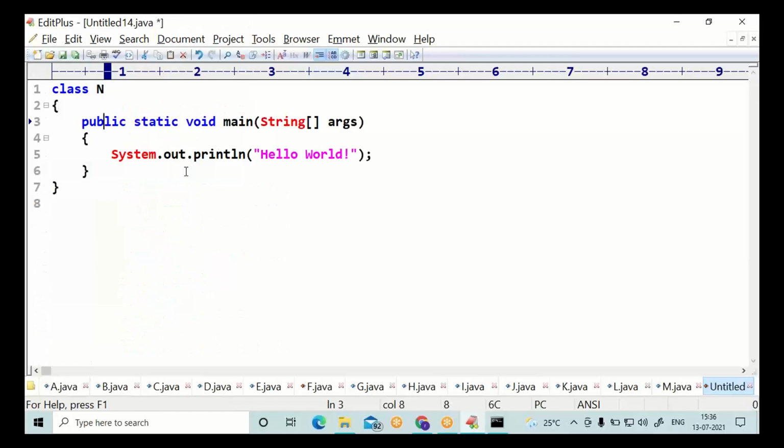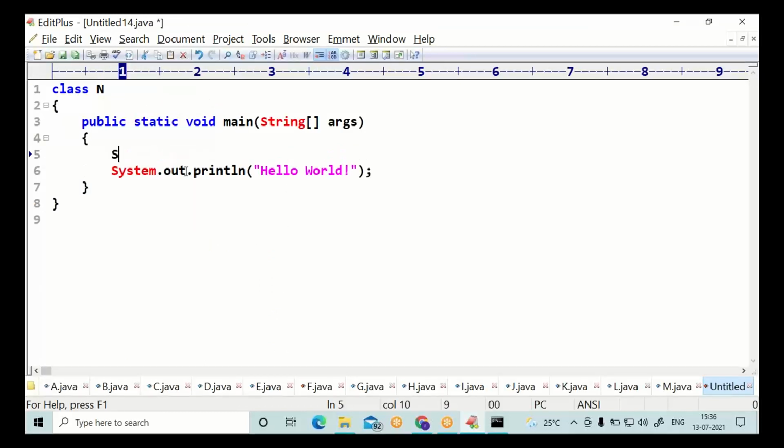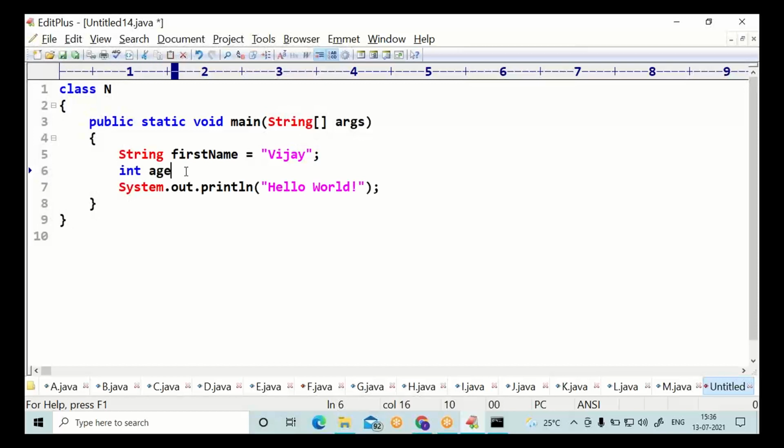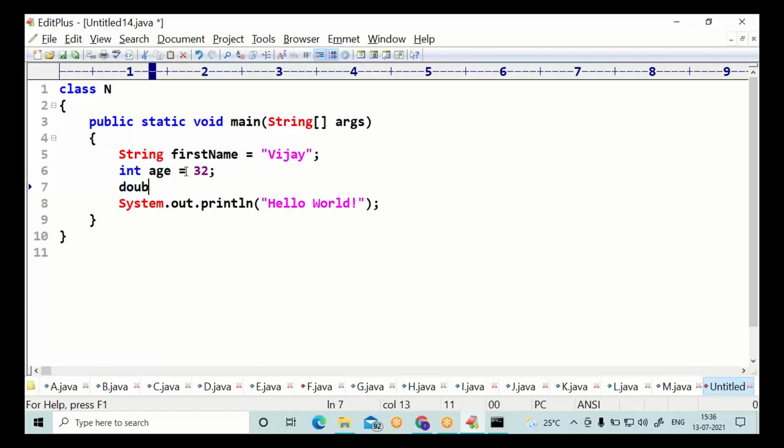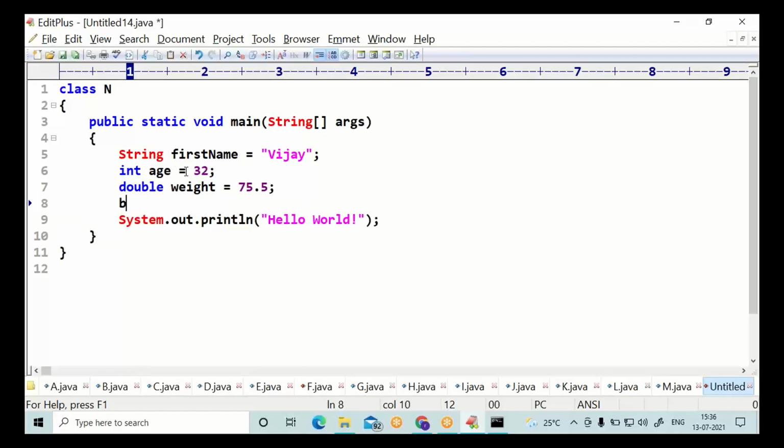Class name here. String first name. Please observe what names I am choosing. Int age. Double weight. Boolean.